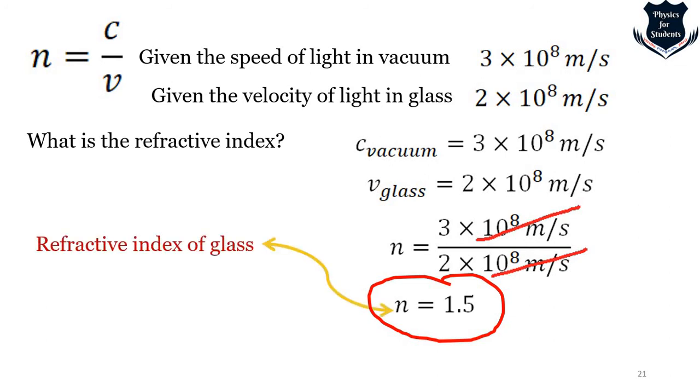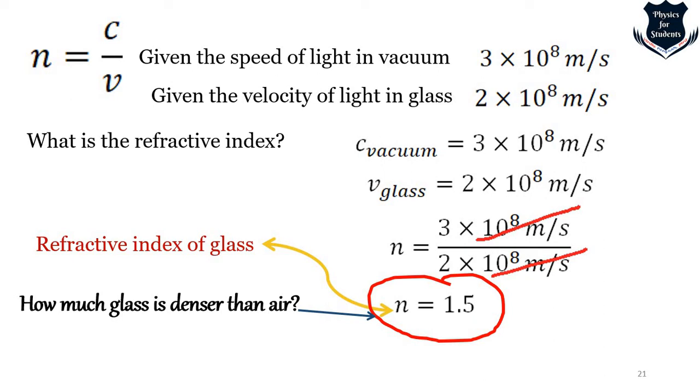This is called the refractive index of glass. Now when I get n equals 1.5 by doing this calculation, what do I get from here? This shows how much denser glass is than air. It is 1.5 times denser than air.